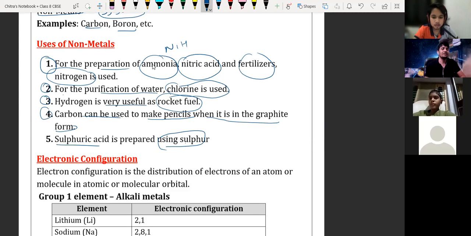Sir, why isn't plastic mentioned? See, plastic is a compound. Plastic contains hydrocarbons, so it is not in element form, it is in compound form. Okay, sir. So again, I want you to take a screenshot of that.